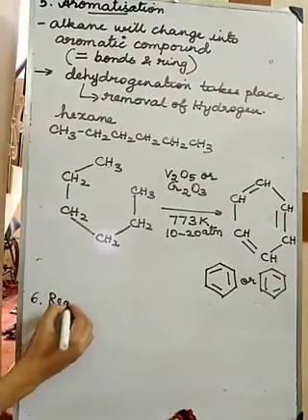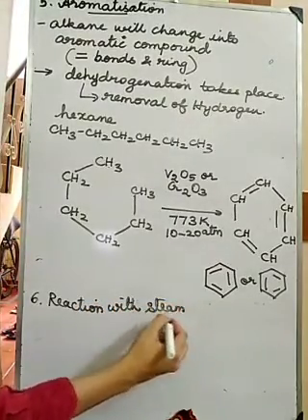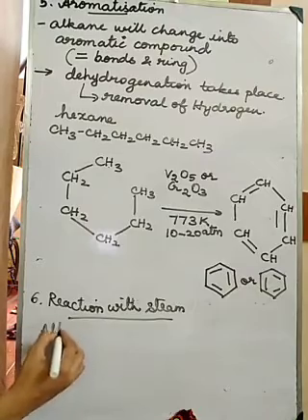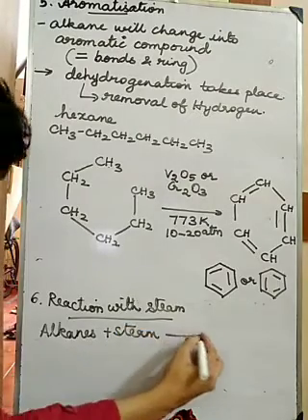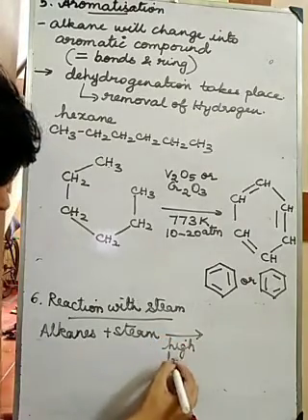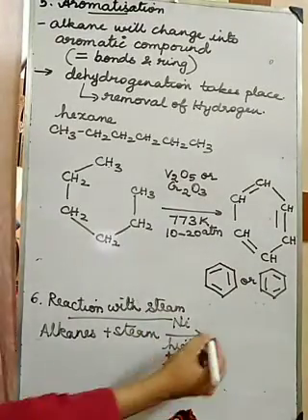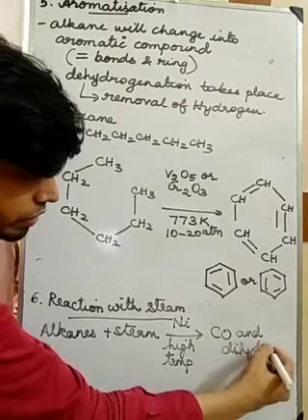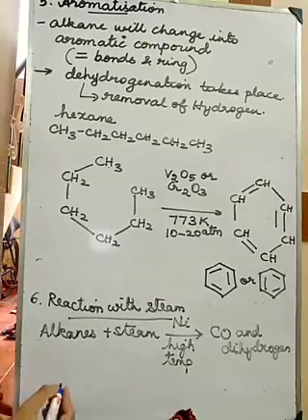Sixth one, reaction with steam. Alkanes will react with steam at very high temperatures, in the presence of a nickel catalyst, and they will form carbon monoxide and dihydrogen. So we will take one alkane, methane.